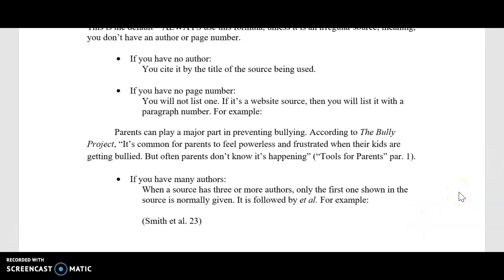If you have many authors, then what you would do is use this rule. So the rule now is when a source has 3 or more authors, only the first one shown in the source is normally given. And then you use "et al." So for example, this is how if you had 3 or more authors, you would list it. And this is for the in-text citation part. So it would be the last name of the first author that's given, and then the "et al.," and then here we have our page number, so 23, and then our parentheses.